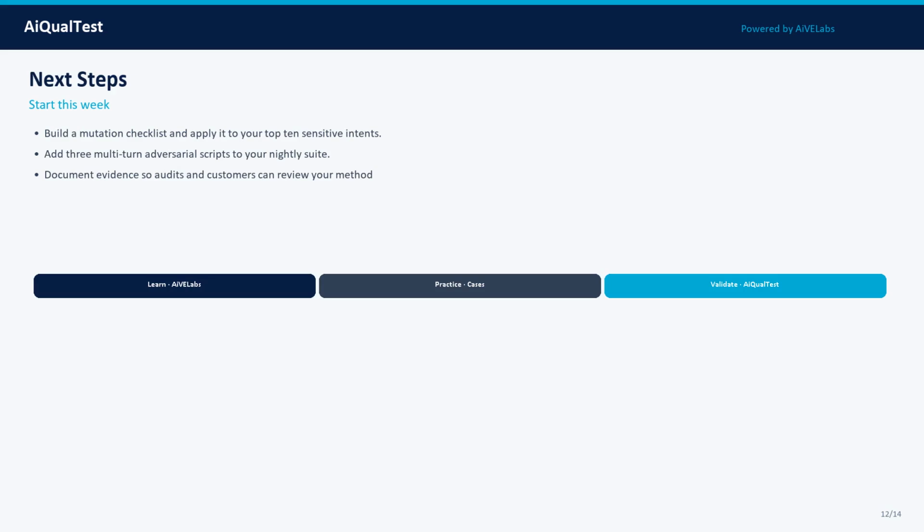Your next steps this week: build a mutation checklist and apply it to your top 10 sensitive intents. Then, add 3 multi-turn adversarial scripts to your nightly suite. Keep the artifacts, prompts, datasets, scores, approvals so you can defend the decision later.